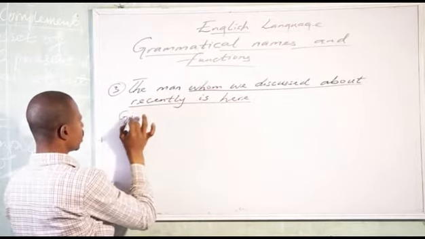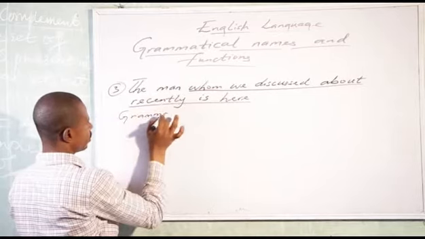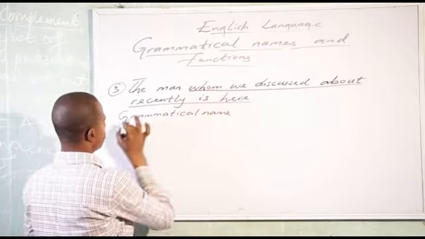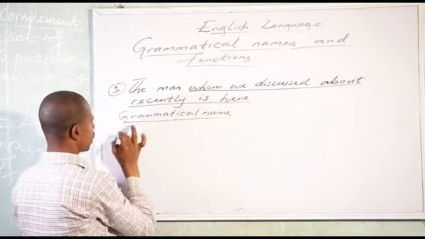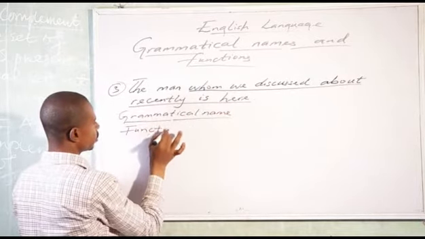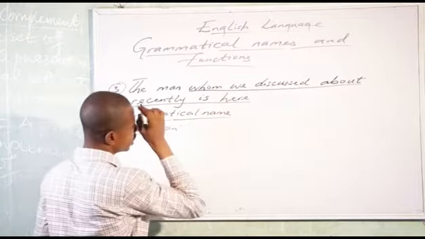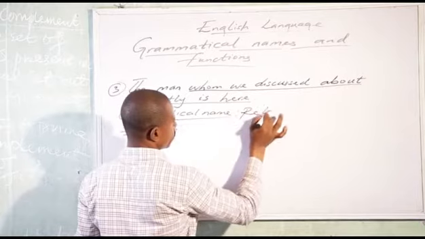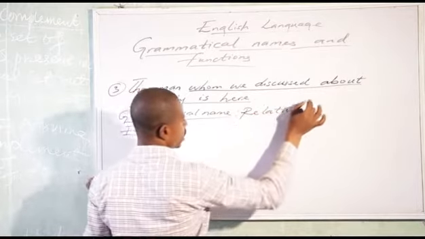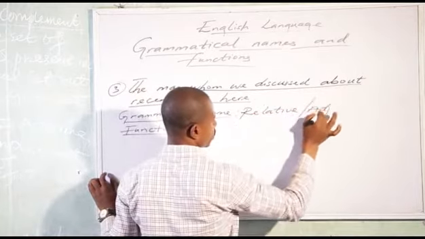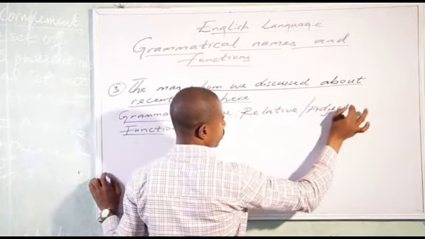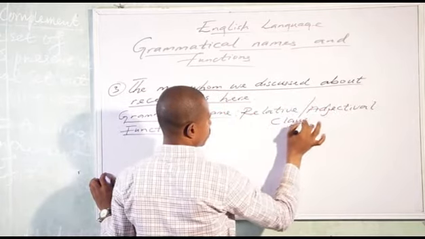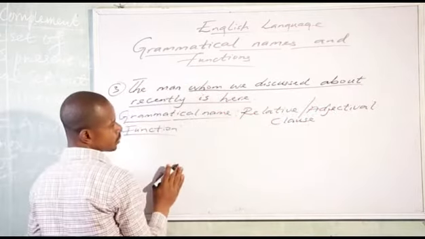So what is the grammatical name and function of this underlined expression? The grammatical name is a relative or adjectival clause. It's a clause. Then what is the function?